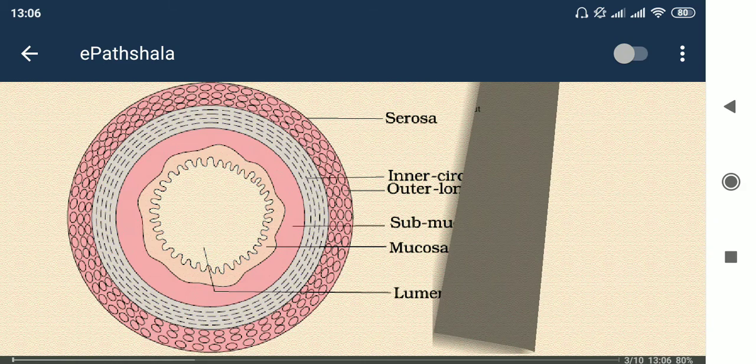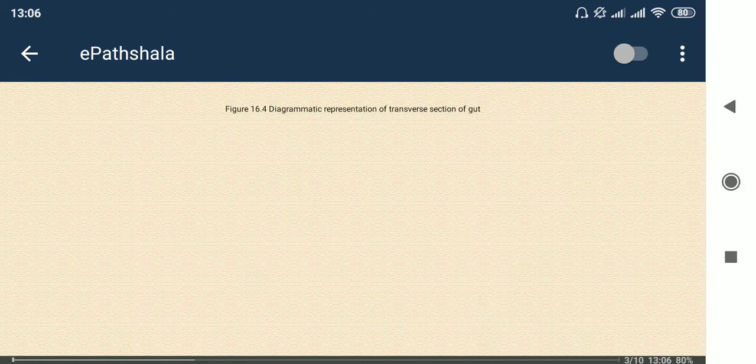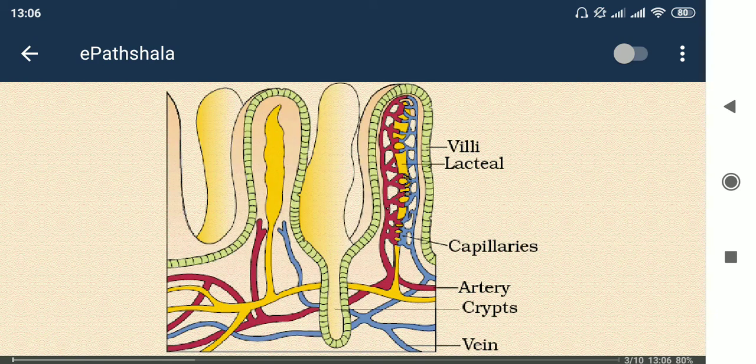So next one, you can see the zoomed-in structure. Here we can see the rugae, whatever I said, that is the villi. You should imagine now that the food we took, inside the alimentary canal, is broken down into simpler forms.